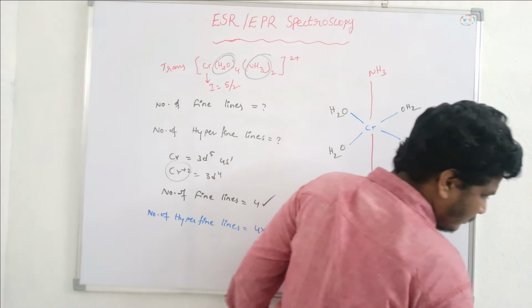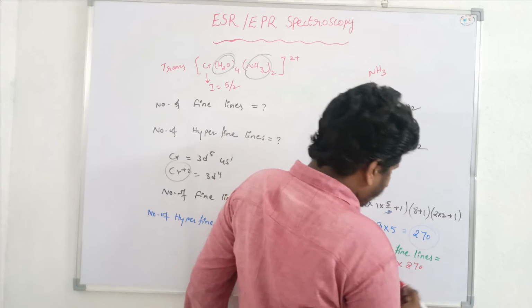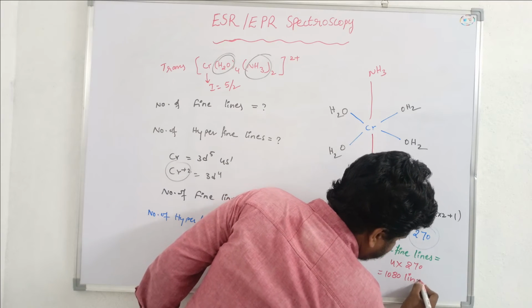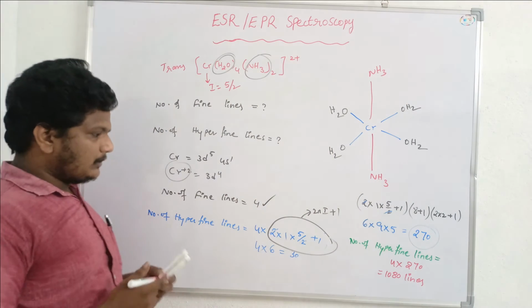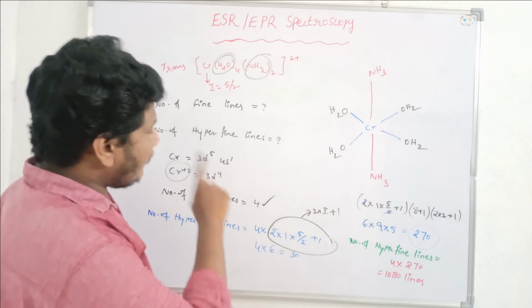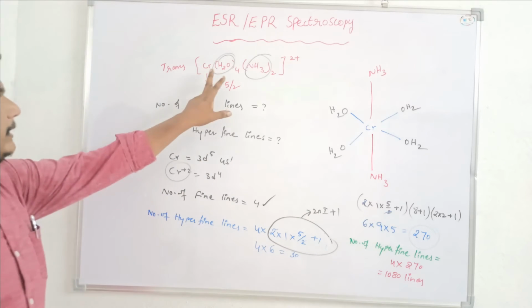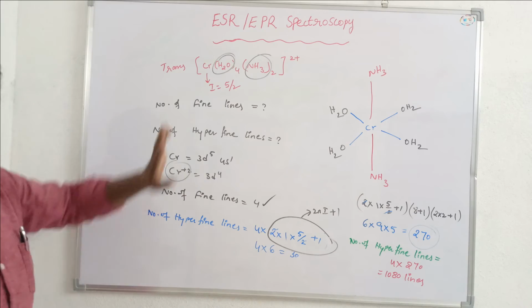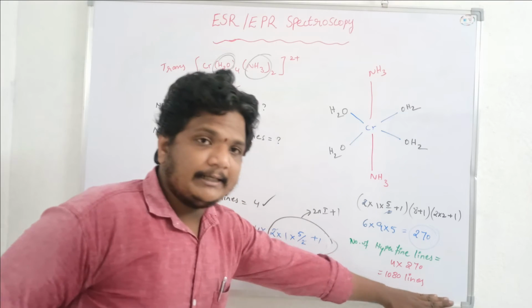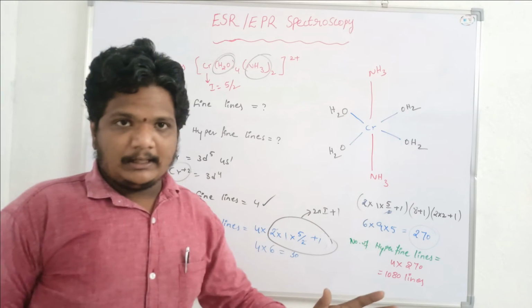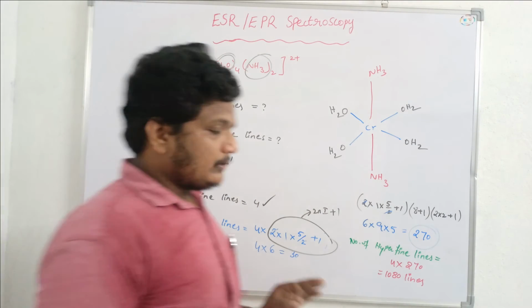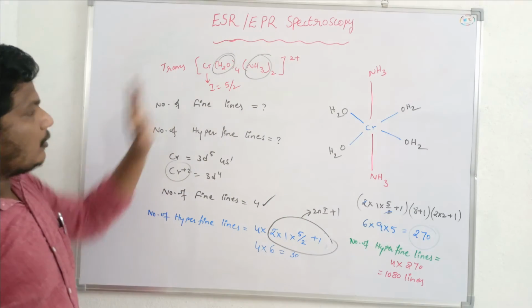So here we can observe 4 into 270, that is 1080. 1080 hyperfine lines we can observe in the case of the ESR spectrum of the chromium plus 2 complex, which is trans chromium H2O 4 times NH3 twice plus 2 complex. So in this complex you can observe 1080 lines for hyperfine lines and only 4 lines for fine lines. So this is about the ESR spectrum of this complex.